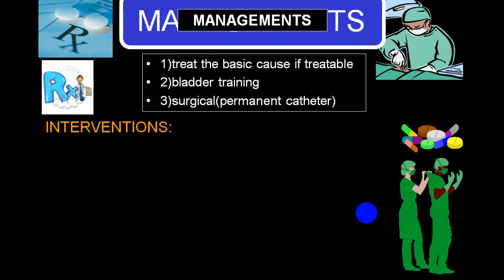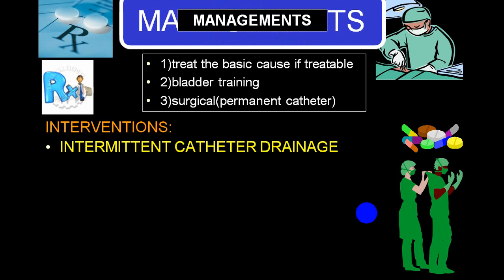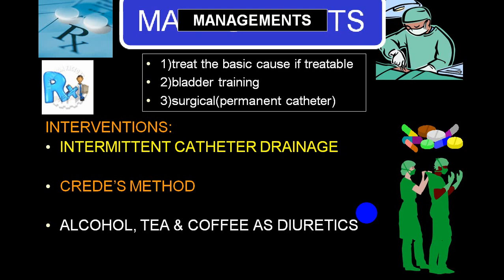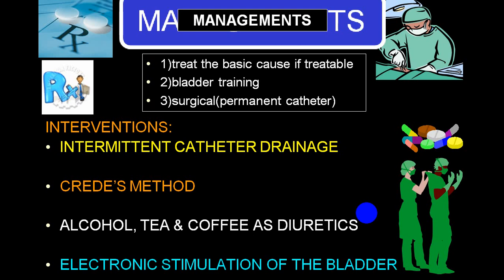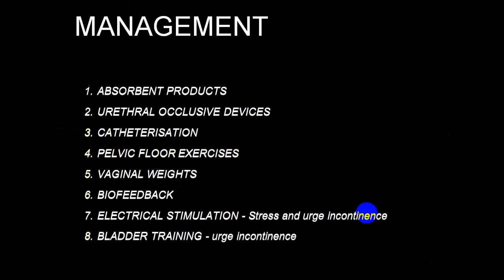And in treatment, usually there is an intervention called intermittent catheter drainage, followed by the Credé method, and the person is also asked not to take alcohol, tea and coffee as they act as diuretics. Electrical stimulation of the bladder can be done. There are other methods like absorbent products, urethral occlusive devices, catheterizations, which can be intermittent or permanent, pelvic floor exercises, vaginal weights, biofeedback mechanism, electrical stimulation in case of stress and urge incontinence, and bladder training in case of urge incontinence.